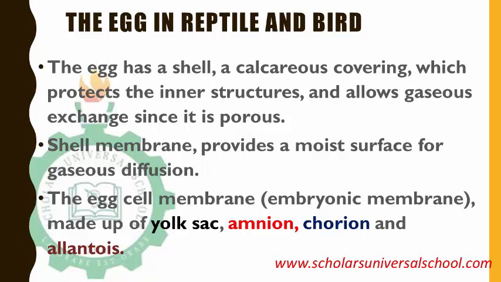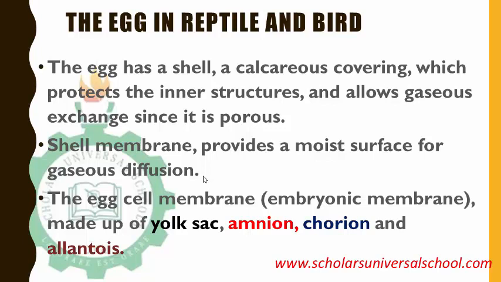The shell also allows gaseous exchange, so it is porous. Then the shell membrane provides a moist surface for gaseous diffusion. They need oxygen to diffuse in, and carbon dioxide to diffuse out. So the shell membrane has to be porous enough to allow diffusion of gases.